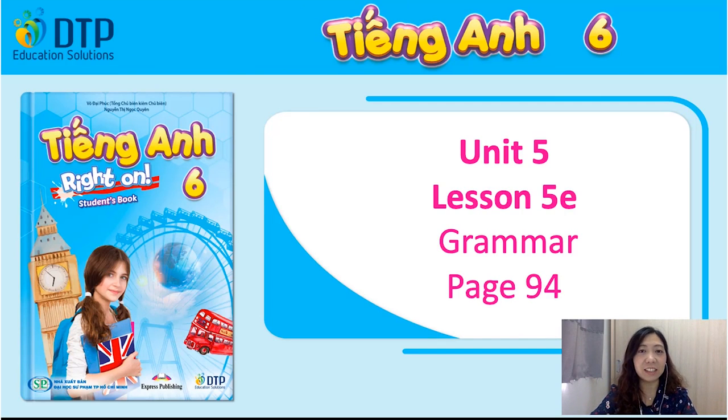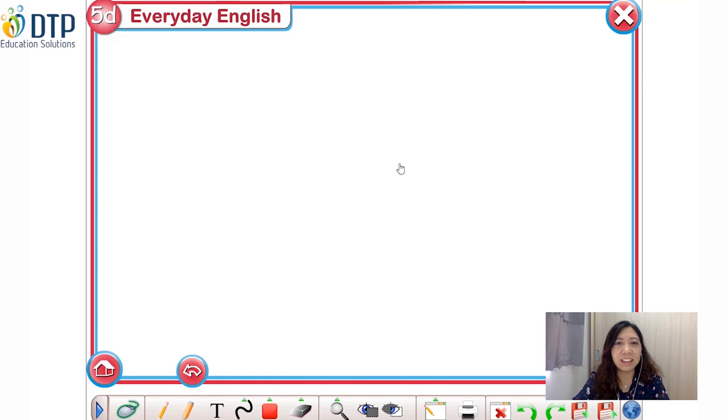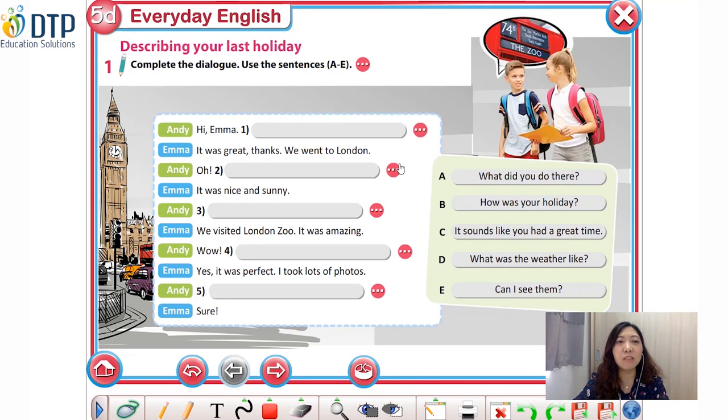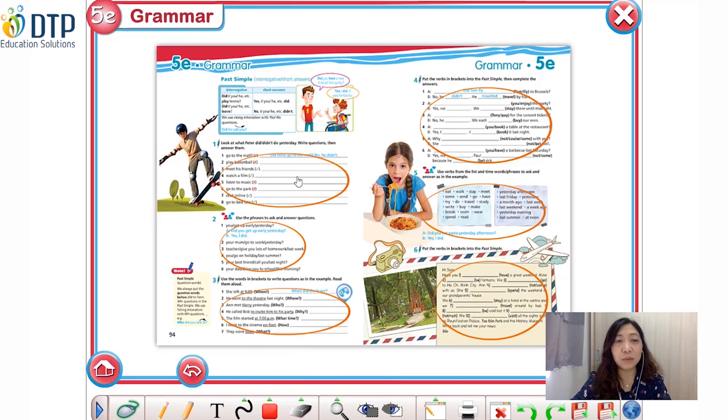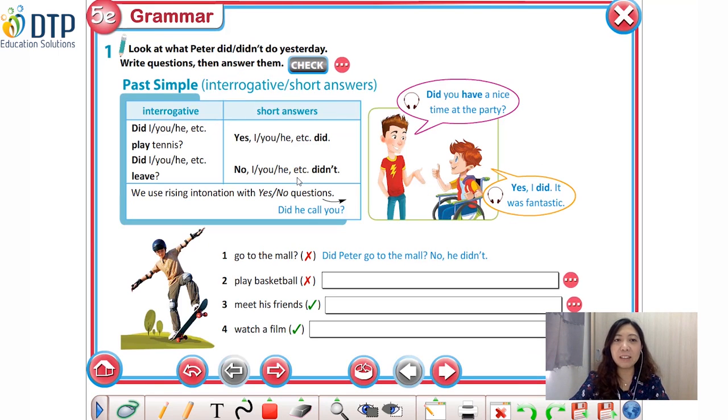Let's start our lesson today with Round 6, Unit 5, Lesson 5E, Grammar, page 94. Before we start, make sure you have with you Round 6 Student's Book, Round 6 Workbook, your notebook, pen and pencil. Are you ready? Let's start. In the previous lesson, you learned how to describe your last holiday using the simple past, affirmative and negative. Today, we will continue to learn about the past simple, interrogative and short answers.